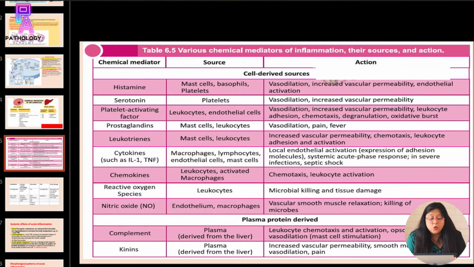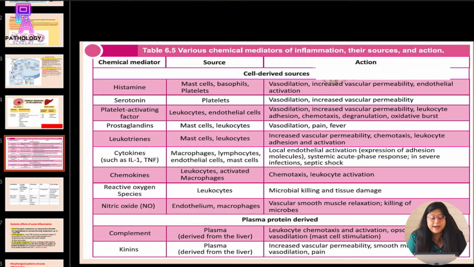So I have shown you these chemical mediators, its source and action in this table. Let's go to the table. So the chemical mediator histamine is secreted by mast cells, basophils, and platelets. And what does it cause? It causes vasodilation, increased vascular permeability, and endothelial activation. Serotonin is released by platelets and it causes vasodilation and increased vascular permeability.